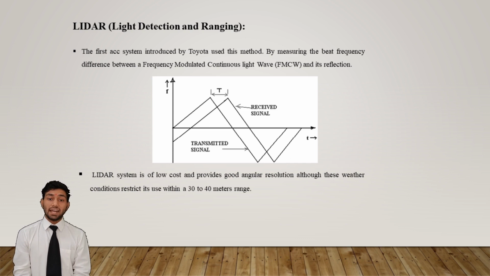Number second is LiDAR. LiDAR stands for light detection and ranging. This ACC system was introduced by Toyota. It works by measuring the beat frequency difference between a frequency modulated continuous light wave and its reflection. The LiDAR system is low cost and provides good angular resolution, although weather conditions restrict its use within a 30 to 40 meter range.